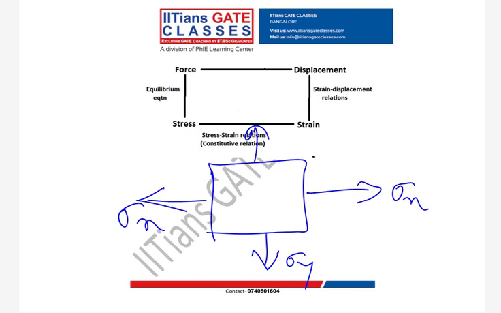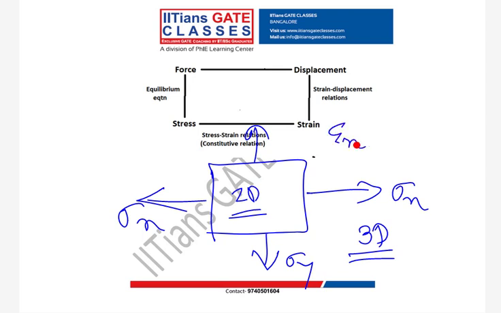You can't, because there will be Poisson effect. So that Poisson effect has to be considered, and we will have constitutive relation. That is what? Stress strain relationship for two-dimensional problem, because it's a 2D problem. Similarly, we will discuss three-dimensional problem. So for three-dimensional problem, you will have one more extra term. So if I write here my stress strain relationship, so my sigma x will be what, guys?